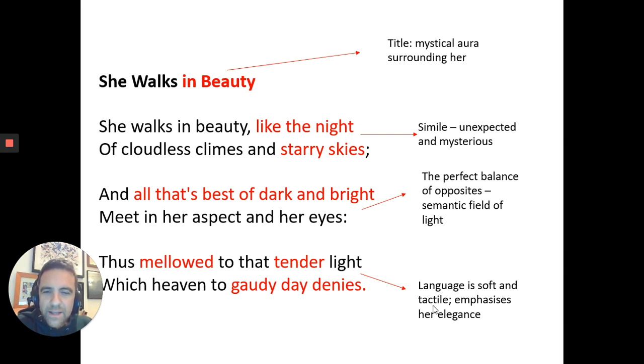And then in the next line, again, this idea of heaven, which heaven to gaudy day denies. The word gaudy here, if something's gaudy, it is bright and garish. It's quite cheap looking, really. But here we see her elegance. She's being shown in juxtaposition with the gaudiness of the day. Actually, it's the softness, the balance between dark and light that makes her beautiful.